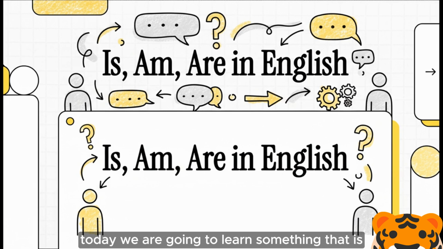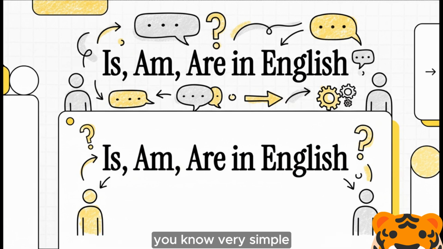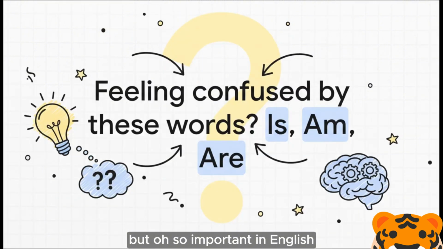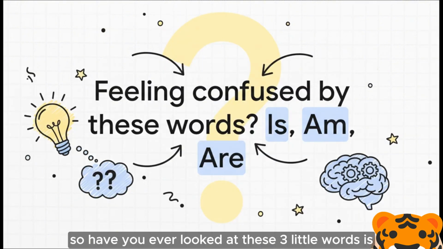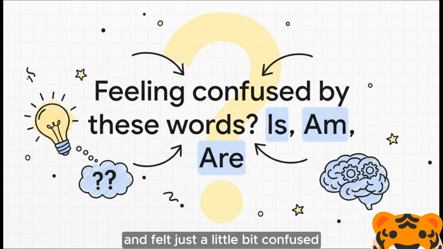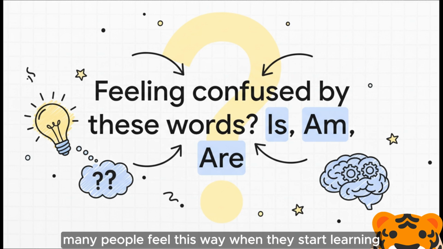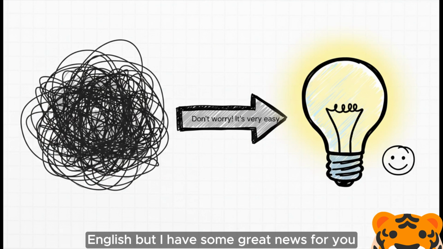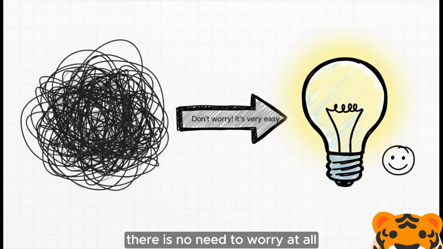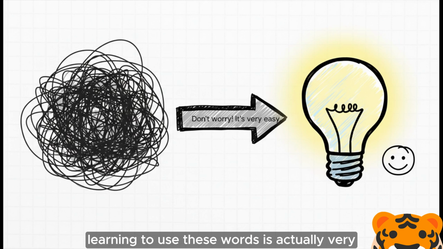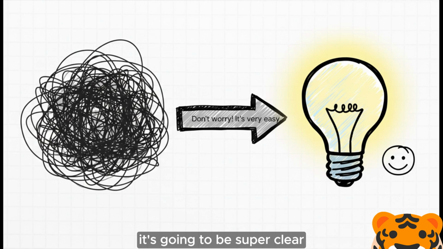We are going to learn something that is very simple, but oh so important in English. Have you ever looked at these three little words, is, am, are, and felt just a little bit confused? If you have, you are not alone. Many people feel this way when they start learning English. But I have some great news for you. There is no need to worry at all. I promise you, learning to use these words is actually very easy. And by the end of our little chat today, it's going to be super clear.